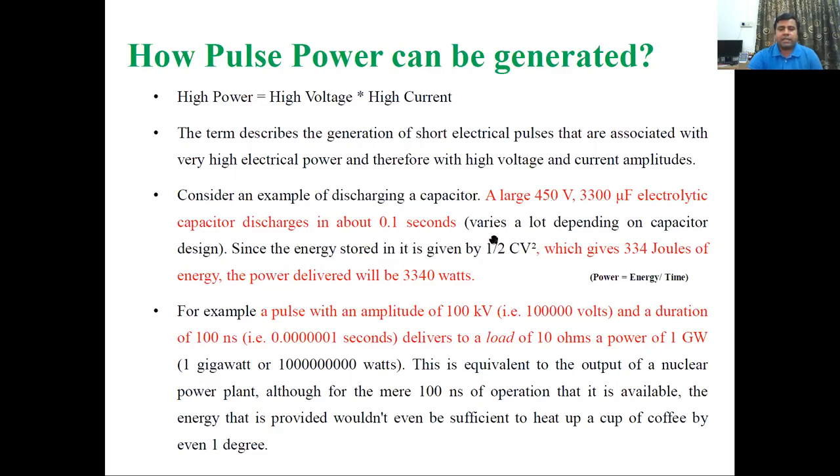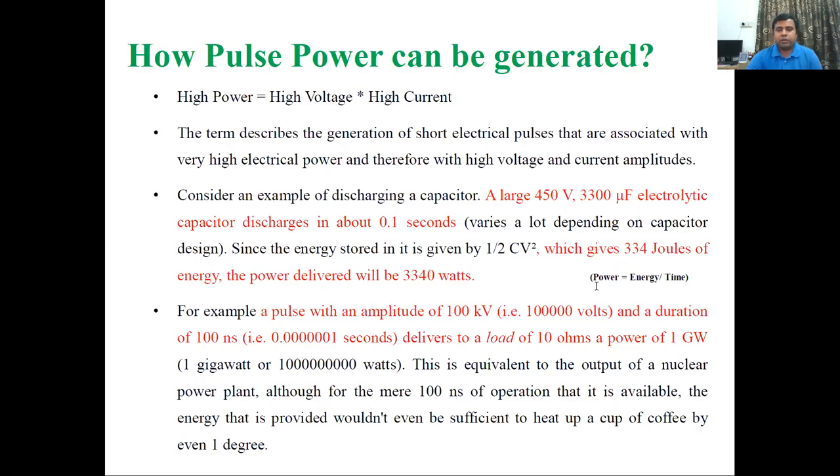Energy stored in the capacitor is half CV square. So putting C equal to 33 into 10 to the minus 6 farad, and 450 into 450, it will give an energy of 334 joule.